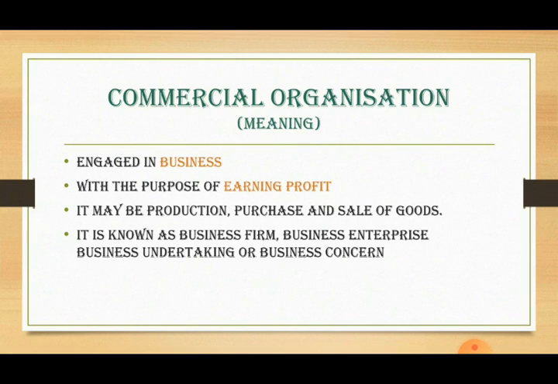It may be production, purchase, and sales of goods. It is known as business firm, business enterprise, business undertaking, or business concern. Children, here there are two keywords, that is, it is engaged in business with the purpose of earning profit. Additional sentences may be it may be production, purchase, or sale of goods. As we know that business involves production, purchase, and sales of goods, it is also known as business firm, business enterprise, business undertaking, or business concern.